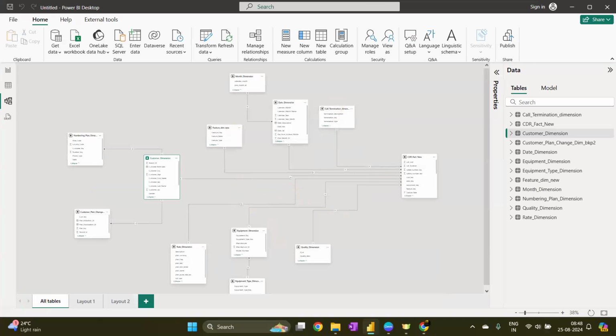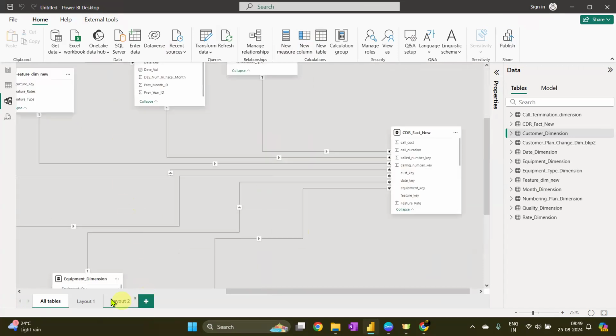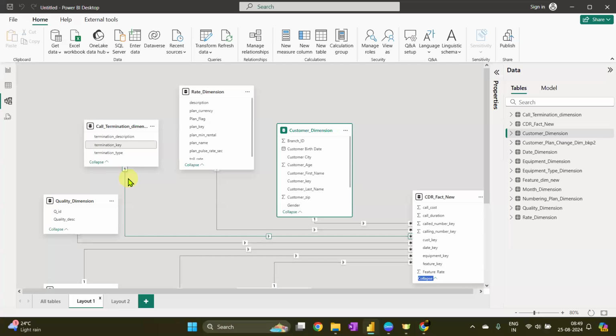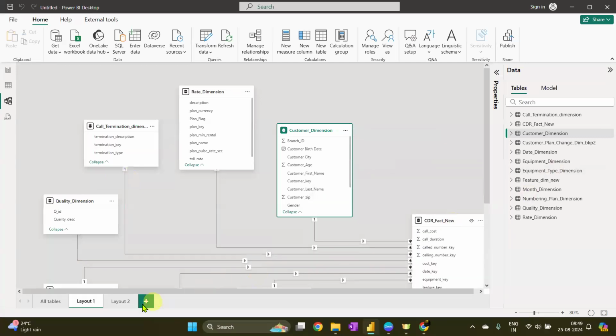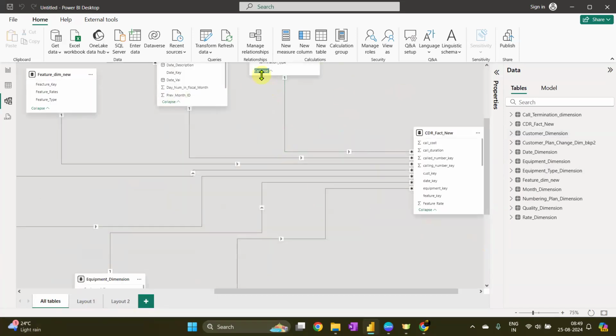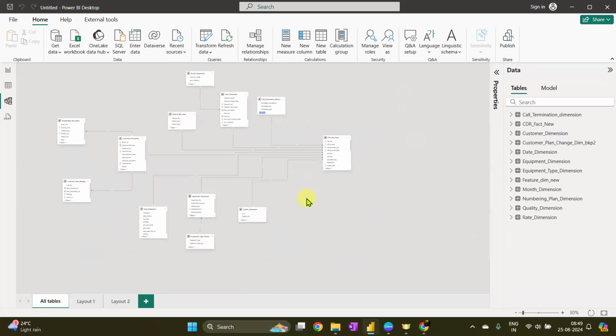At the moment there are only 12 tables, but in future if there were more, how could you see all of this data on such a small screen? You cannot always scroll here and there. So you can create multiple layouts and give a smaller view of what is happening in CDR fact, suppose, or in this customer dimension and so on. So that was your e-commerce table. Any question, anyone? This is your snowflake.